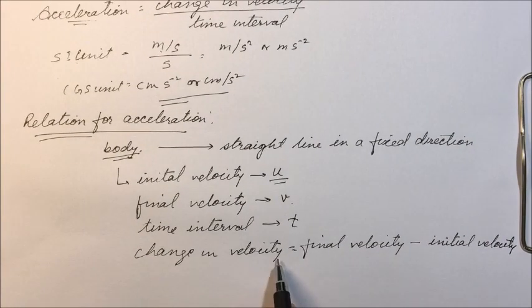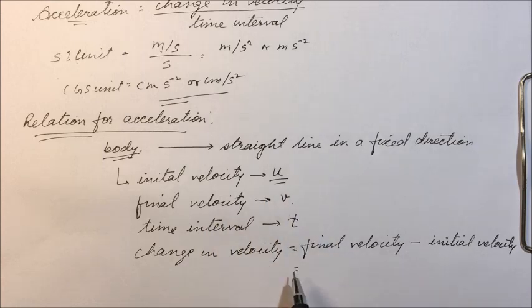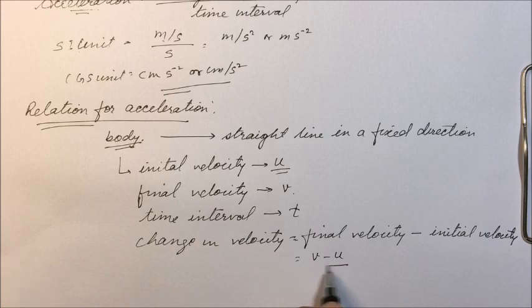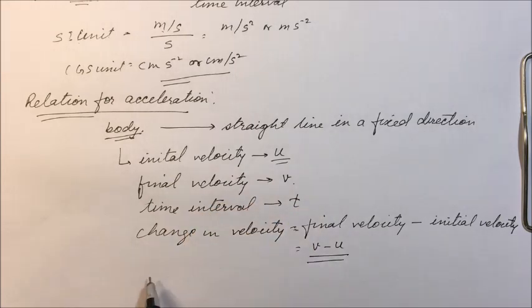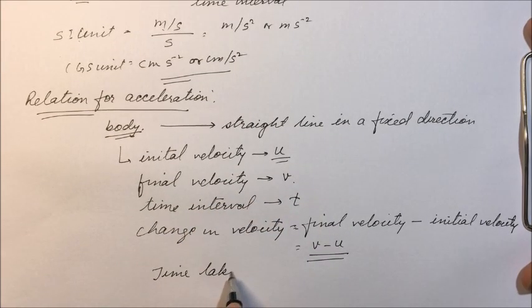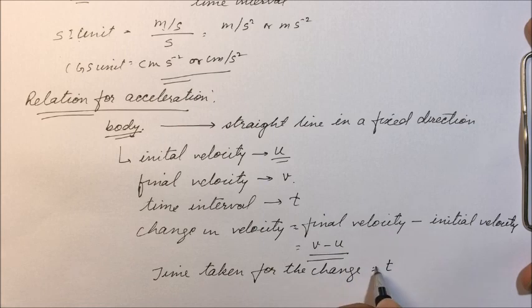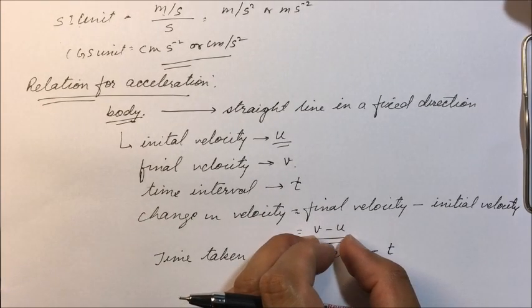So this is the change in velocity. We have the initial velocity, it has changed to v. So change in velocity will be v minus u. This change has taken place in how much time interval? In t seconds, change in velocity is v minus u.